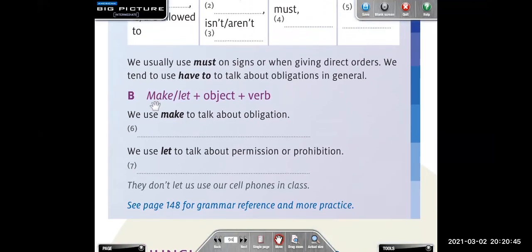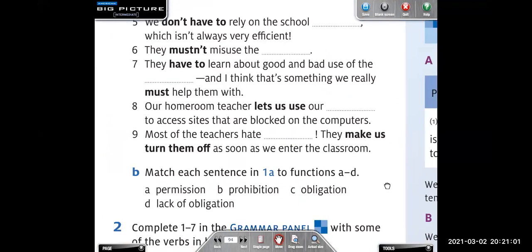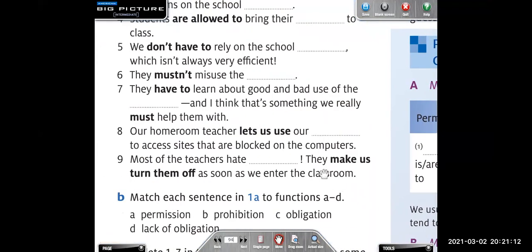Let's see here. Let and make plus the object plus the verb. It says here, we use make to talk about obligation. Okay, can you give me an example of make that you have here? ¿Qué ejemplo podríamos poner acá? They make us turn them off. They make us turn them off as soon as we enter the classroom, right?